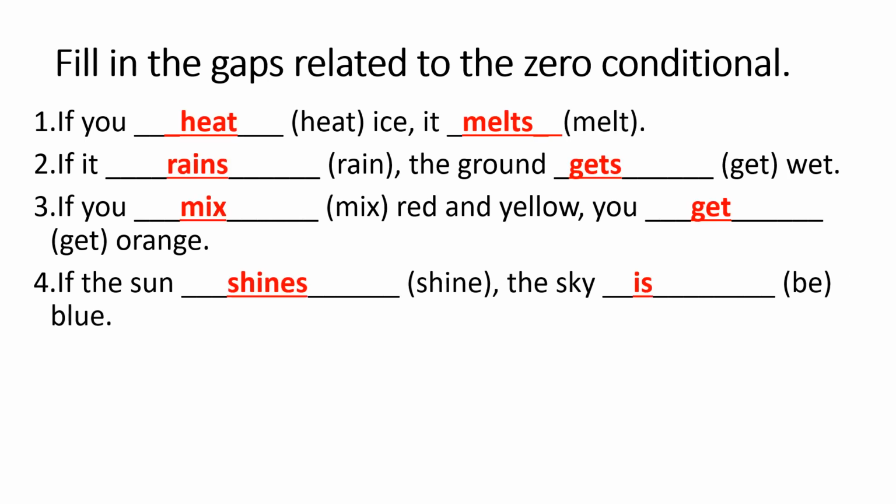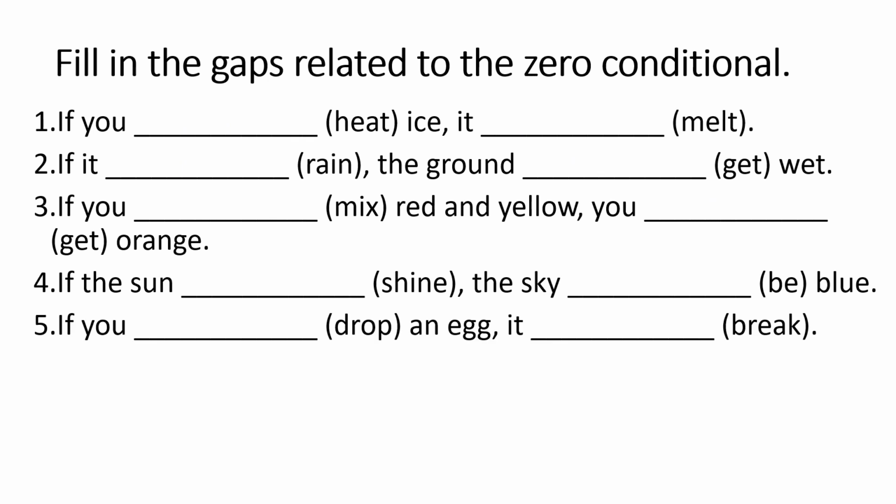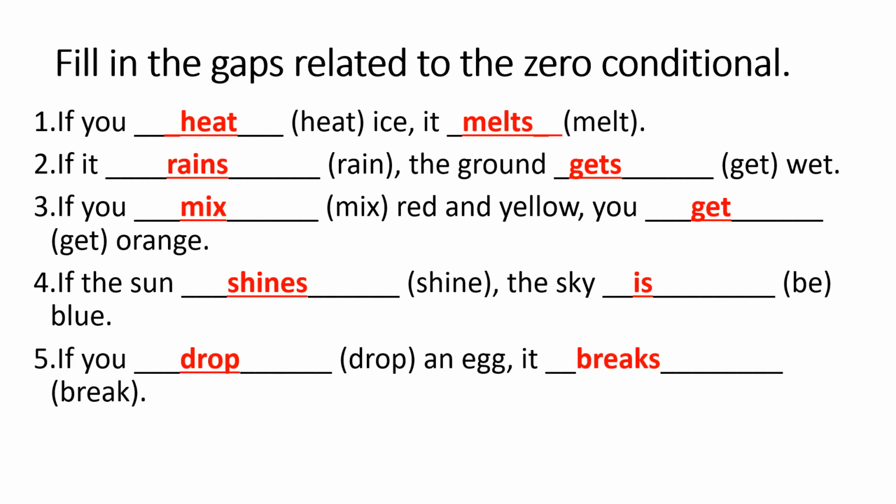Blue. If the sun shines, the sky is blue. Question number 5. If you drop an egg, it break. The answer is if you drop an egg, it breaks.